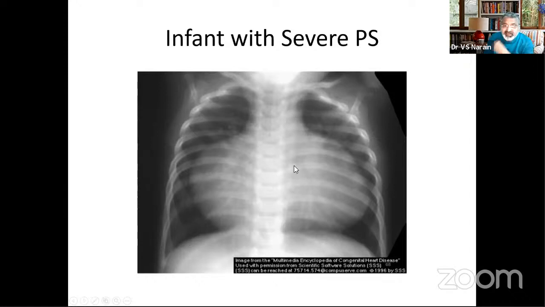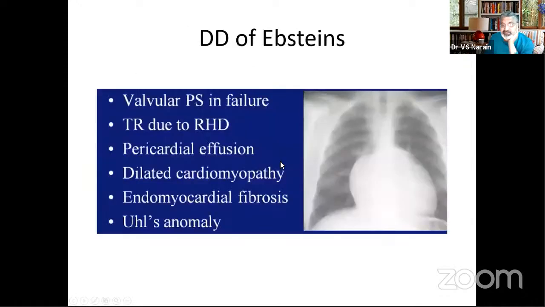If you think it is an adult, then you have the third differential diagnosis of a large pericardial effusion and a cardiomyopathy. So if it is an infant, no cyanosis, this kind of cardiomegaly, always keep a differential diagnosis of severe pulmonary stenosis. So the DD of Epstein's would be valvular PS with failure, rheumatic heart disease, as I said, multivalvular disease, a pericardial effusion, cardiomyopathy, Uhl's anomaly, and endomyocardial fibrosis. So basically these four, this of course you can mention.